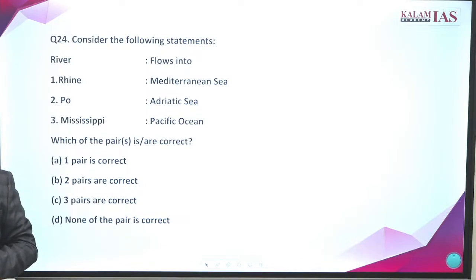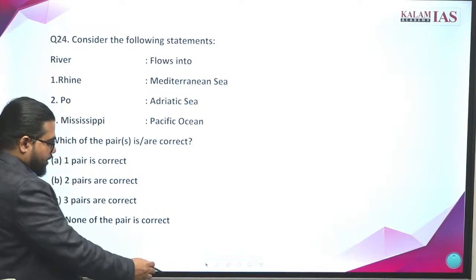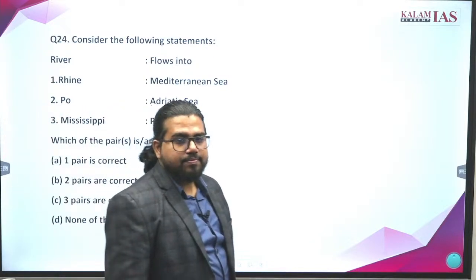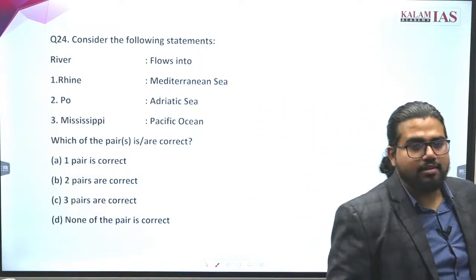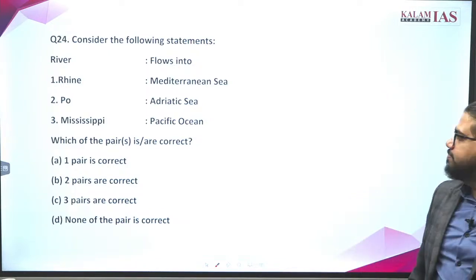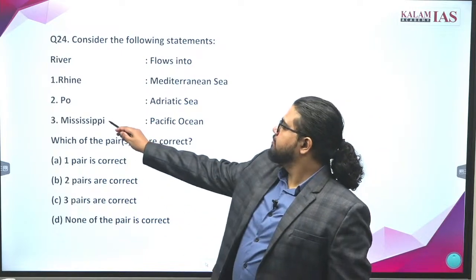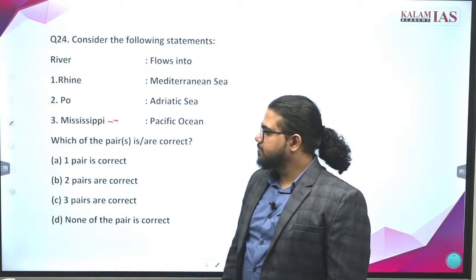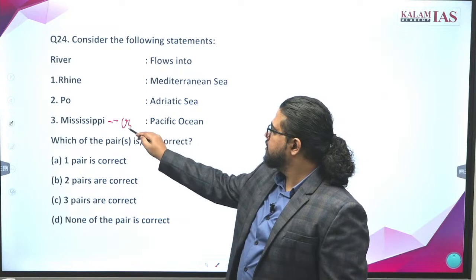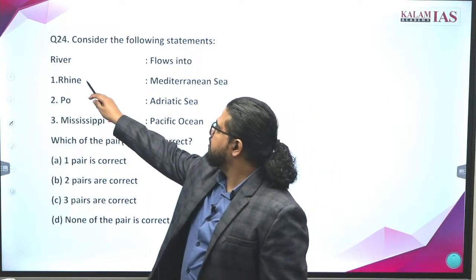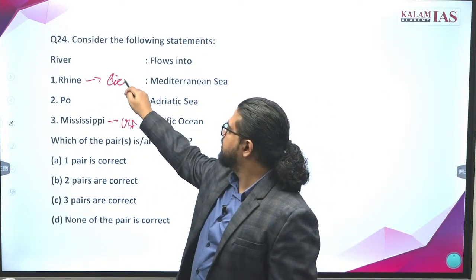Europe, Germany. Mississippi, where is it? The Rhine is famous in Germany, you will hear it. Mississippi, where is it? Which country? It is in the USA. The Rhine River flows through different countries, but mainly Germany.